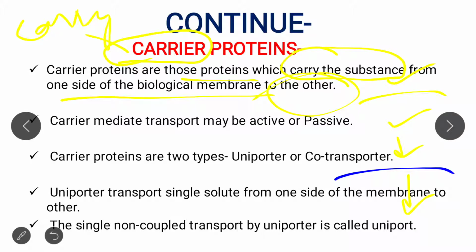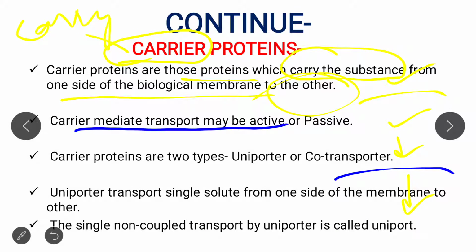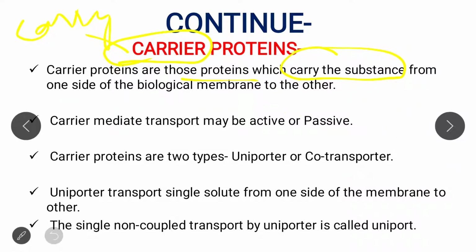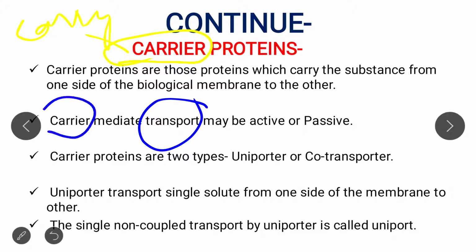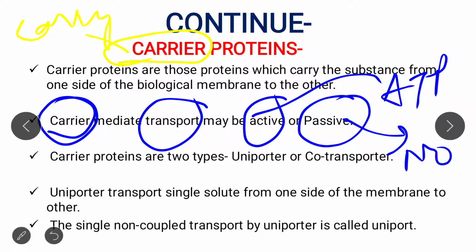Remember this point, that carrier protein transport may be active or passive. It means the transport made by the carrier protein may be active transport or passive transport. In case of active transport, ATP is needed, while in case of passive transport, no energy is needed. So the carrier protein may transport actively or passively.